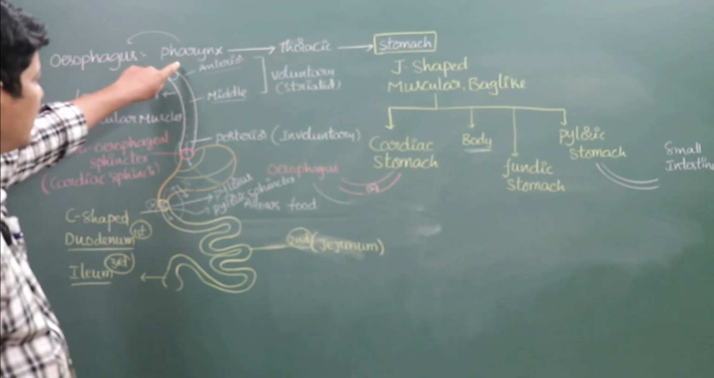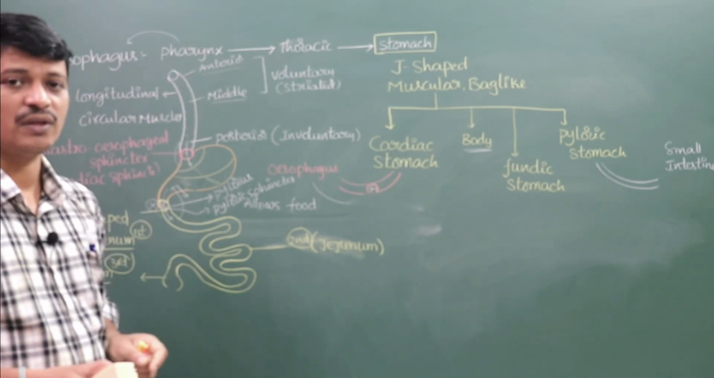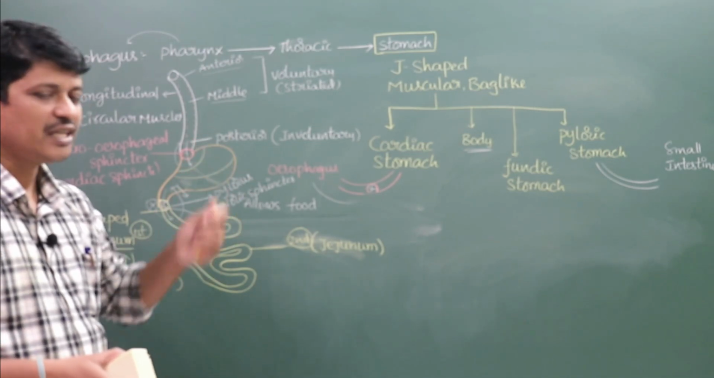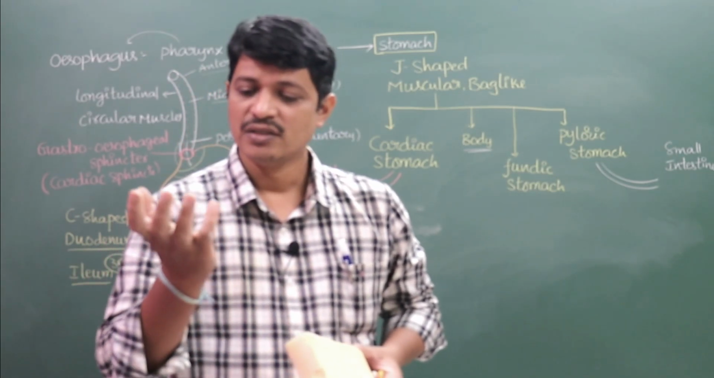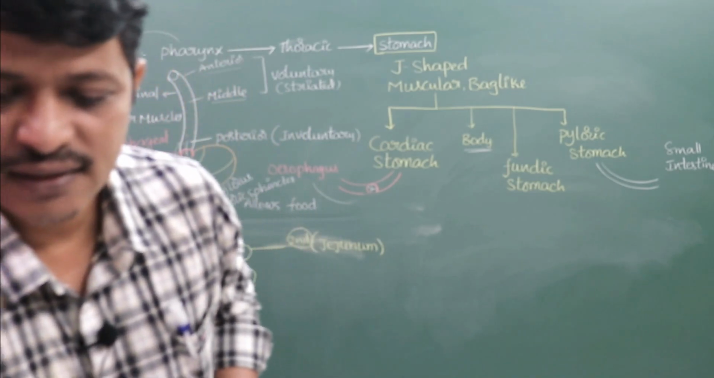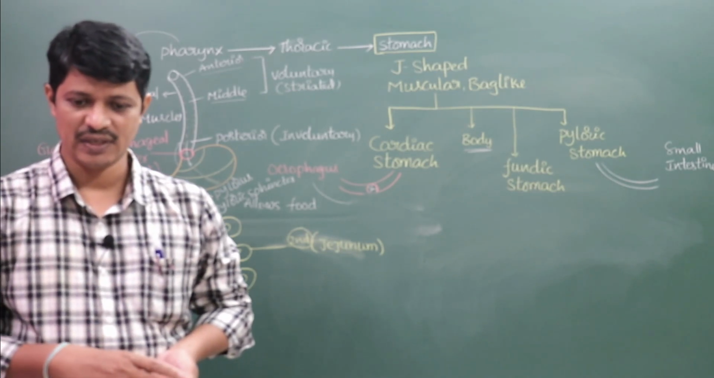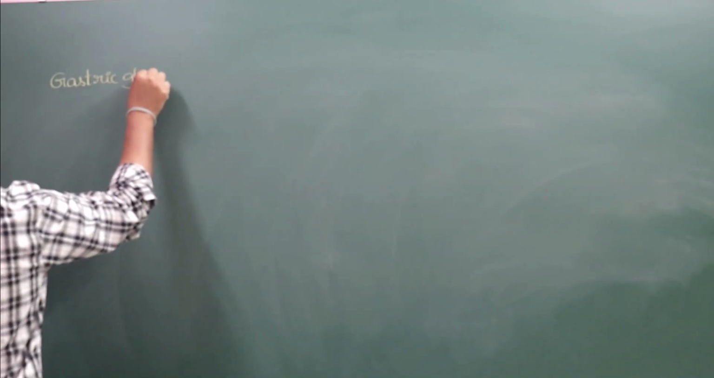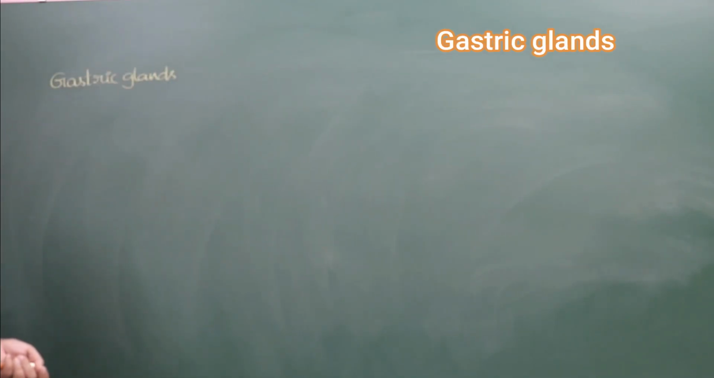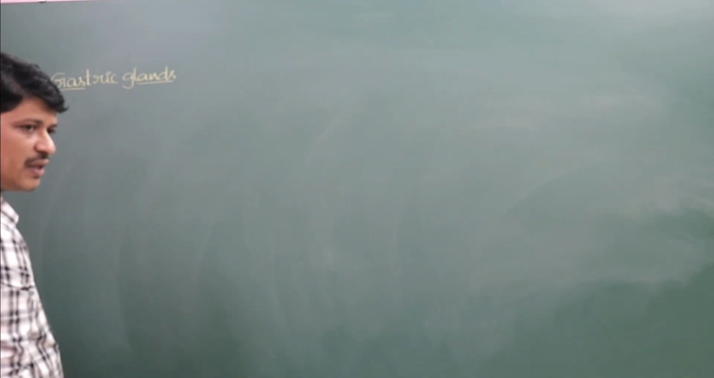See, the walls of the pharynx and the esophagus have no serosa layer, outer layer. But from the stomach to the small intestine, it has 4 layers: serosa layer, muscularis, submucosa, and mucosa layers. Later we will discuss those points. Now, gastric glands in stomach. The walls of the stomach secrete gastric glands according to the location of the stomach.